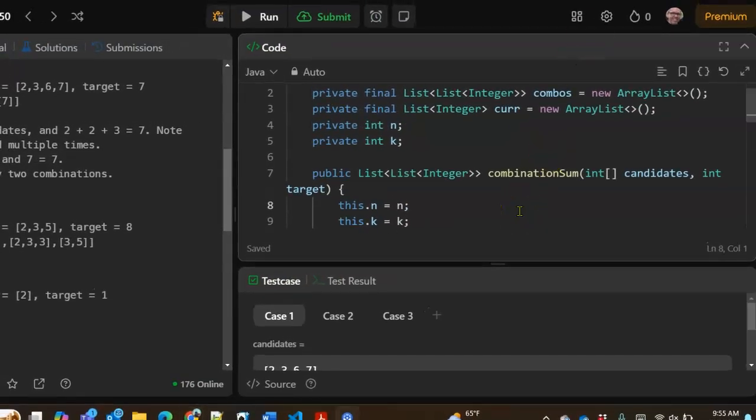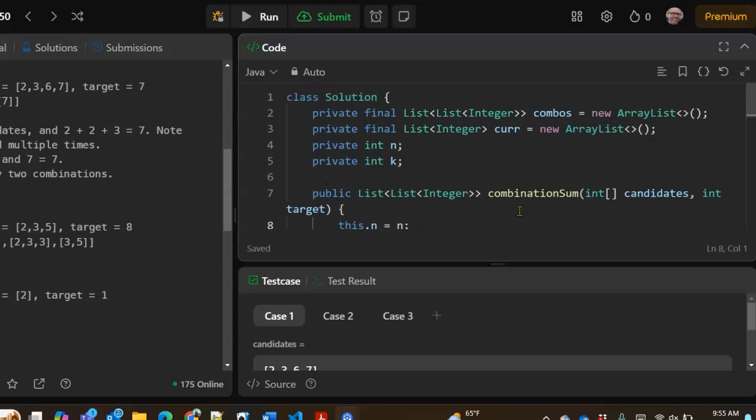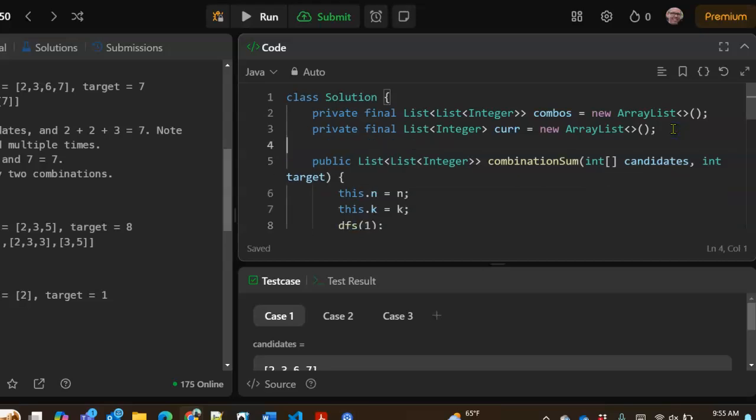All right. Now, what do we need as far as class variables? We do need something like combinations or combos, which is going to be our list of combination lists. We need that. The current combination that we're building up, we need that. N and K, we don't need that. That is from combinations, when we were given numbers from 1 to n and we needed to select combinations of size k. That doesn't apply here.